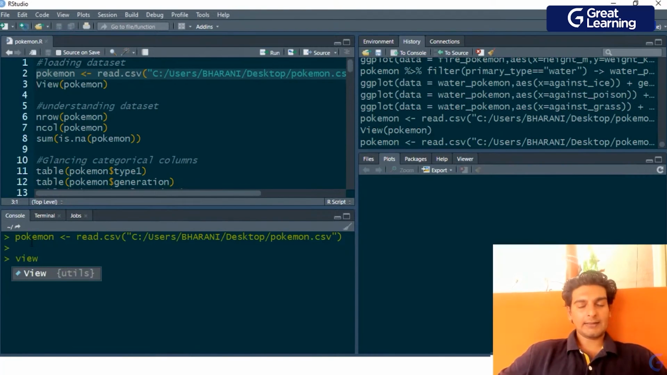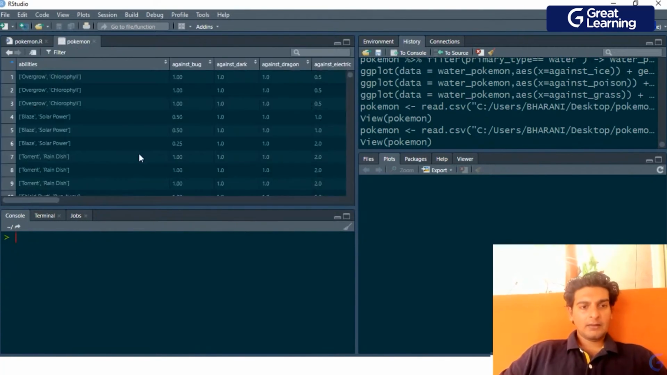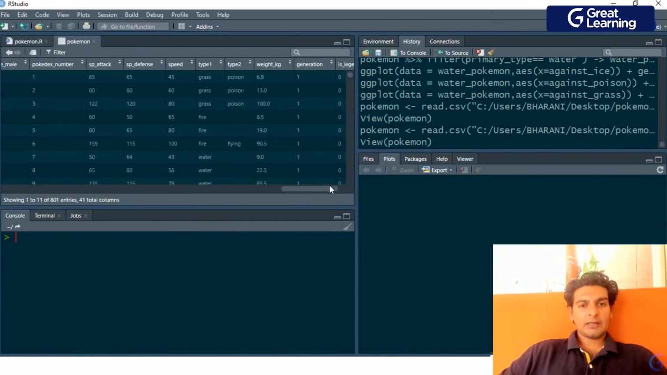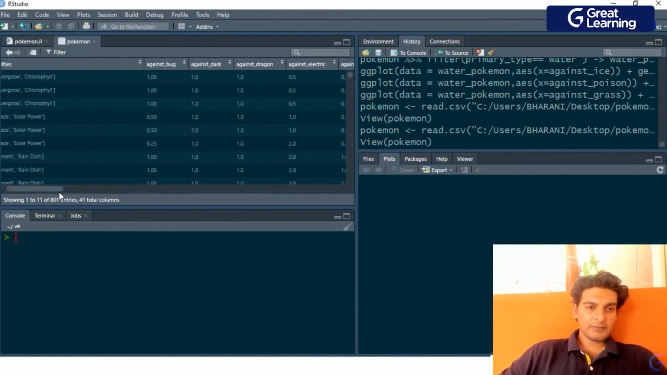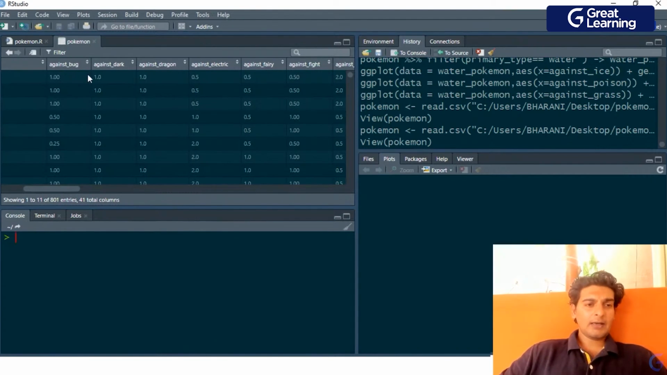Now I'll have a glance at this dataset, and to have a glance at the dataset, I'd have to use the View method. So inside View, I will pass in the Pokemon data frame. And now these are the different columns which are present over here. So we've got the abilities, which tells us about the abilities of the Pokemon. Then we've got against bug, against dark, against dragon, against electric, and so on. So these columns basically tell us how a particular Pokemon performs against a bug type Pokemon. How does this Pokemon perform against a dark type Pokemon? Similarly, how does this Pokemon perform against a fairy type Pokemon?